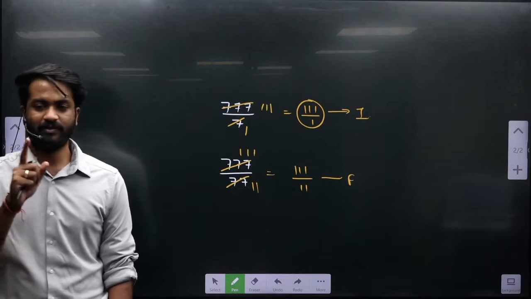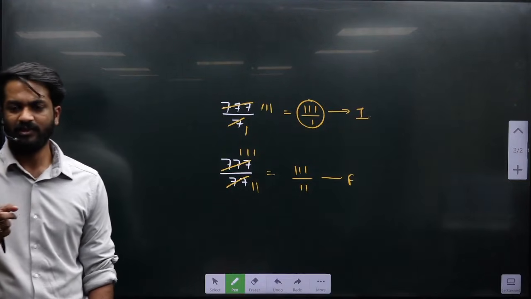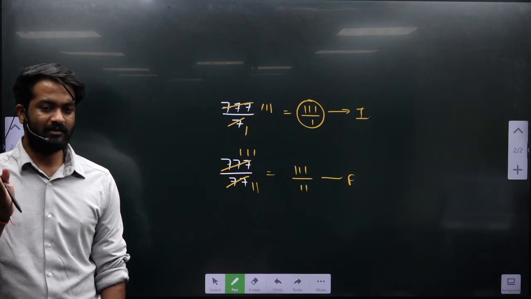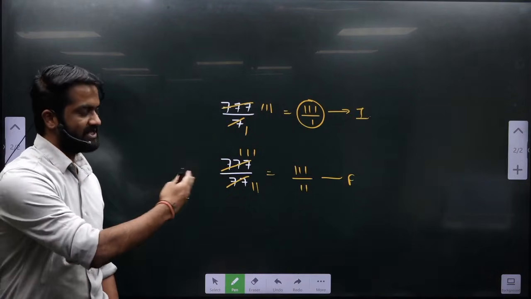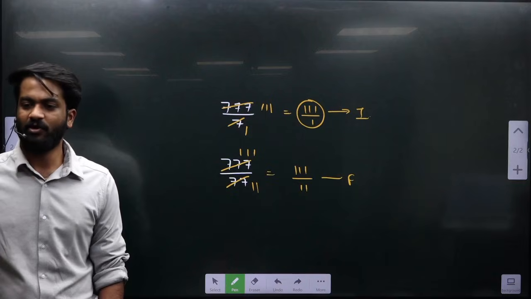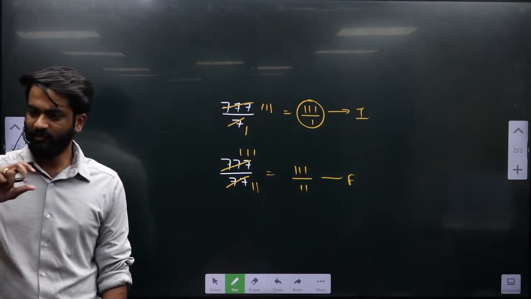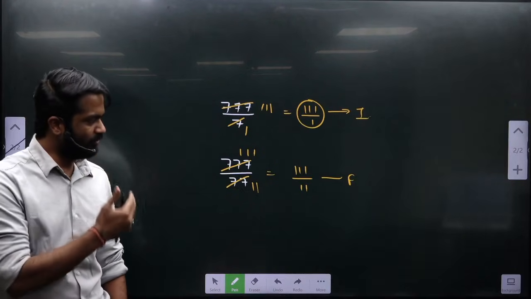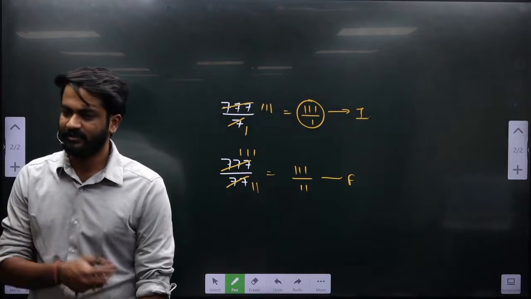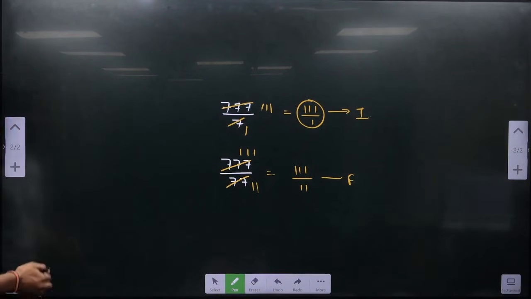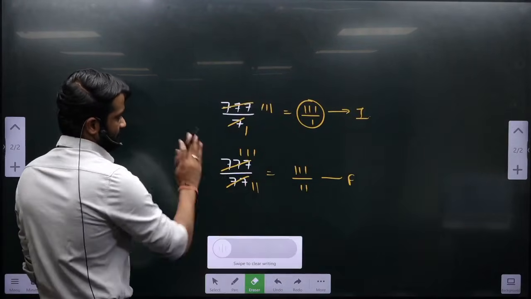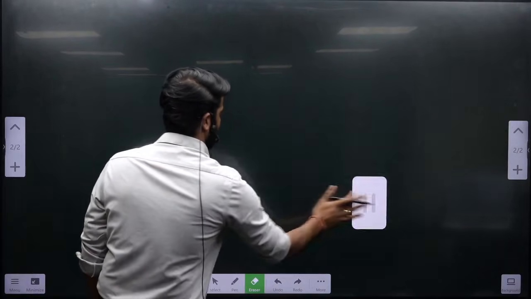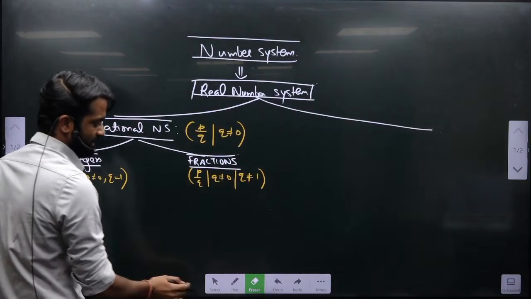And let me tell you, there was a PYQ in 2016, I suppose, not in quant, in LR, odd one out, and these were the representations which were given. You have to select the odd one out, right? So you have to differentiate between the fractions and the integers. So you will remove all the common factors. Done? Chalo. So I hope we are on the same page until now.